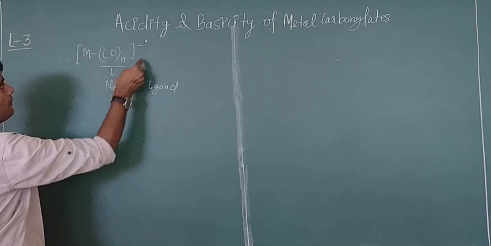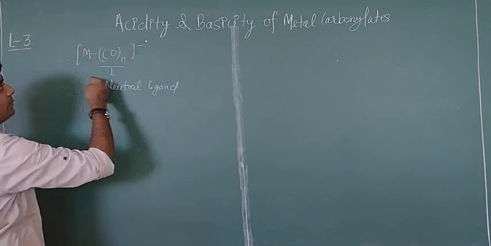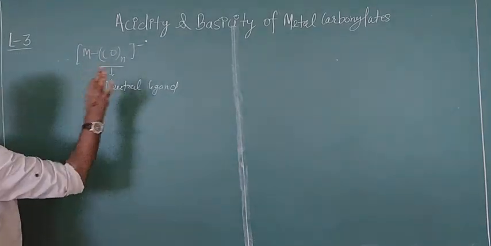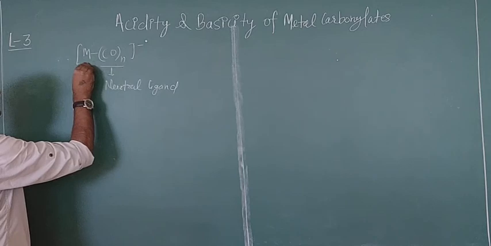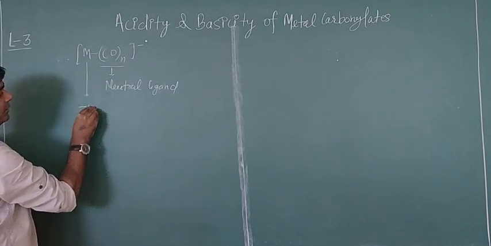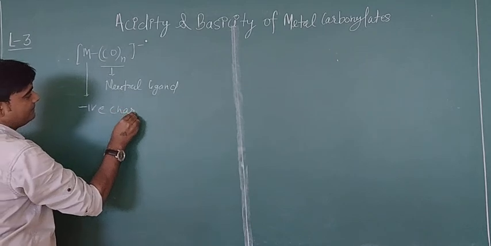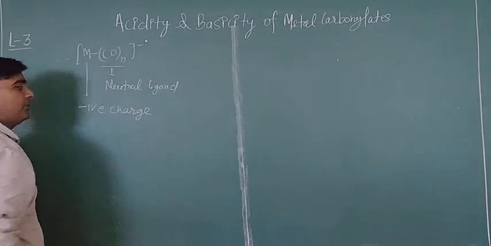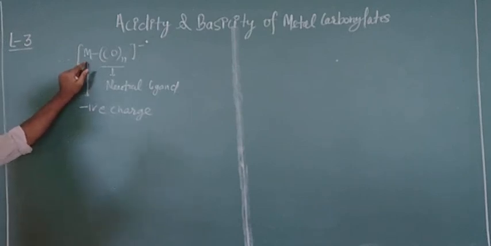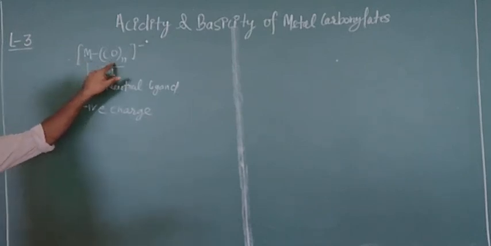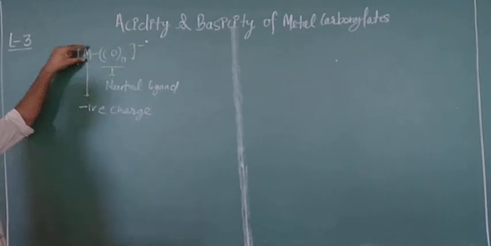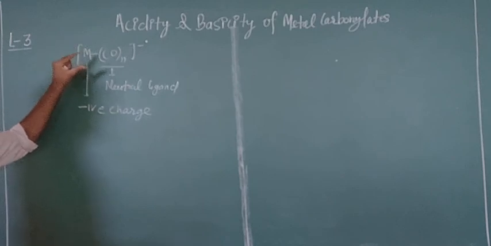So in metal carbonylates, the metal will be in a negative oxidation state, a negatively charged species, because the ligand is neutral, so the charge is located on the metal center.